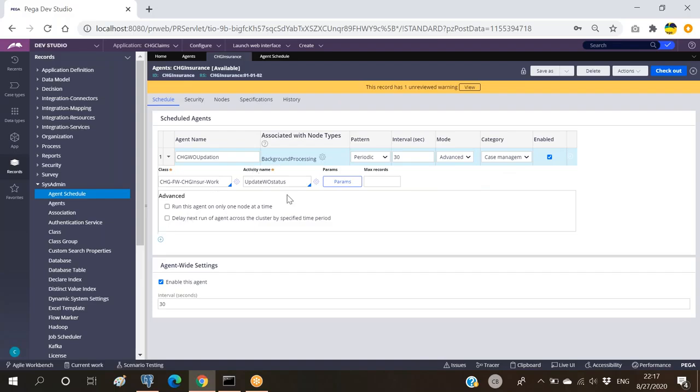Execution wise, both will be the same. If it is having any pending task, the activity will be executed, and if it is kept in advanced mode, all the time it will be executed. Clear, right? Any doubts? Clear, no? Both of you?